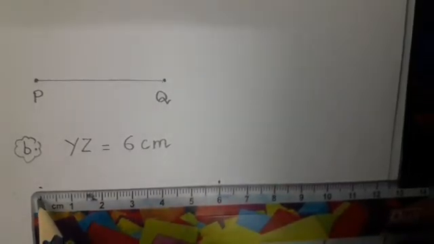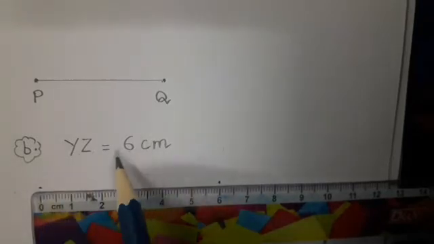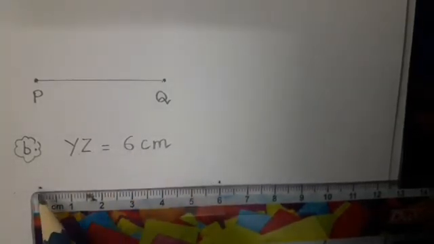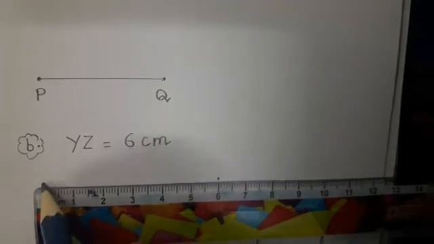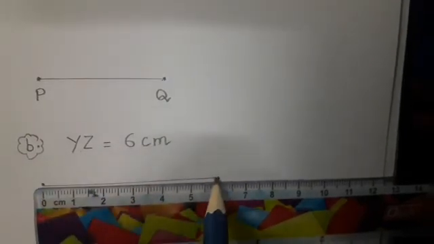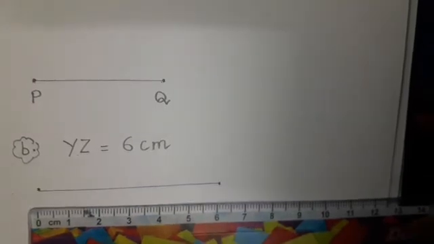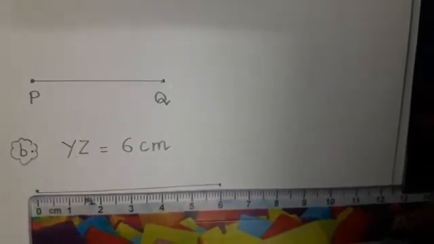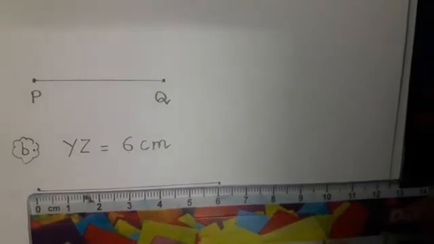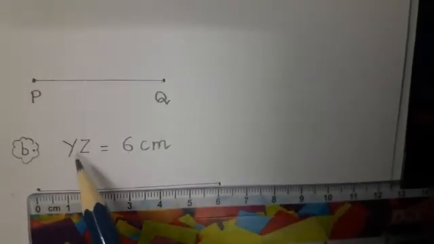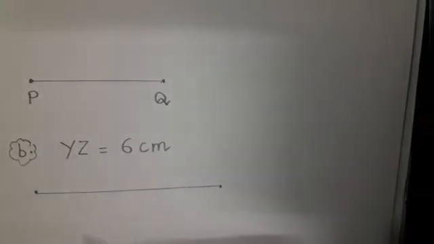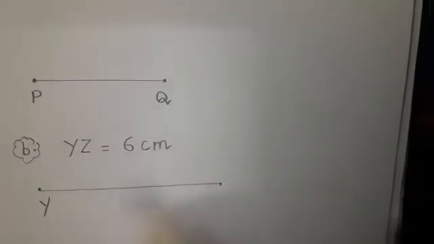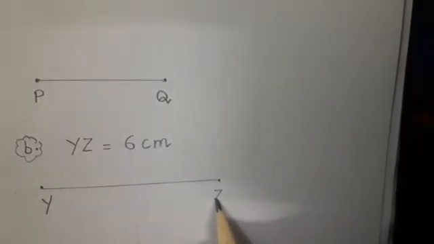We will start from 0. Every number we will start from 0. When they write 6 centimeter, we will start from 0 to 6. If they write 7 centimeter, we will start from 0 to 7. First of all, put the dots and then join these dots. So look here, 0 to 6. This is 6 centimeter. So what is the name of this line segment? This length is YZ. So give the name Y and Z.